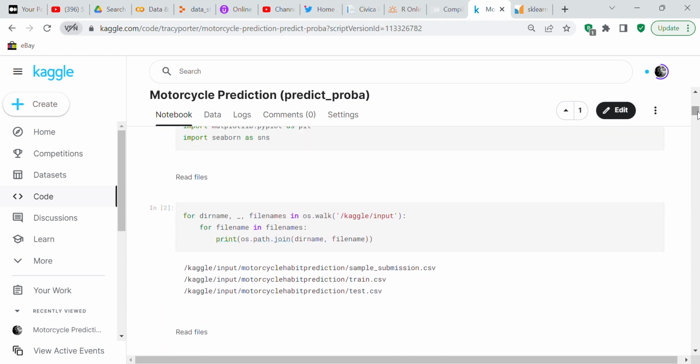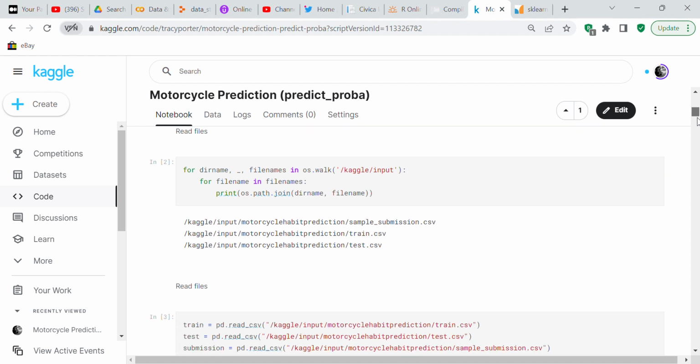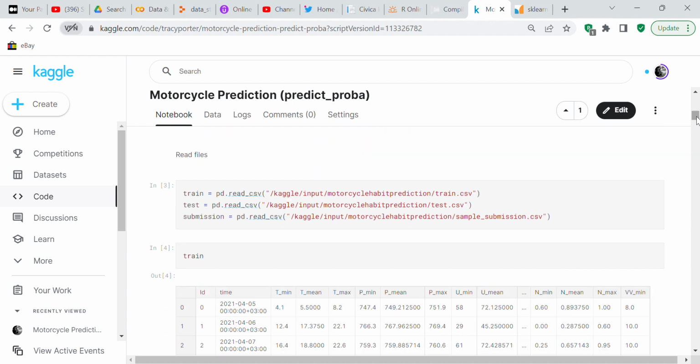Then we're going to read the files. We're going to use OS to call up all the files that are in the operating system, and the files are train, test, and sample submission, so you can see that right there. We're going to read these files and convert them to data frames using pandas, called train, test, and submission.